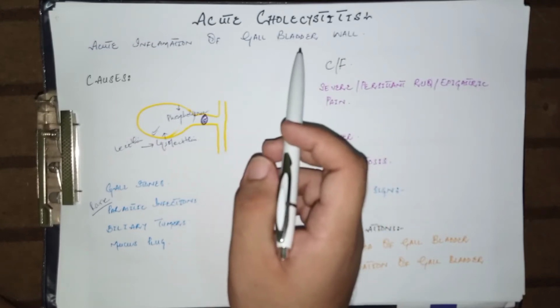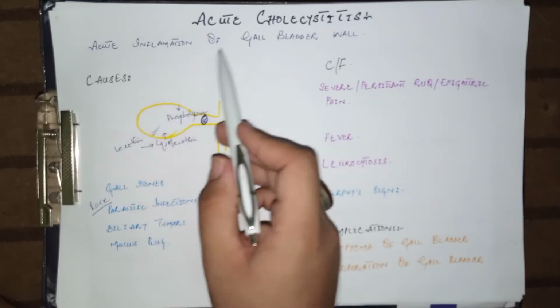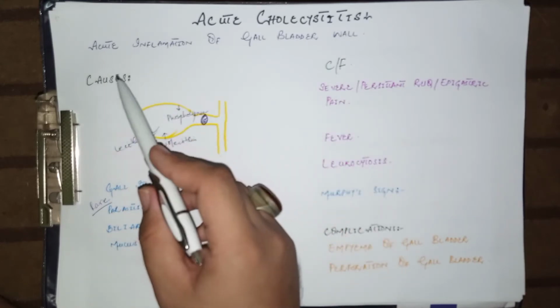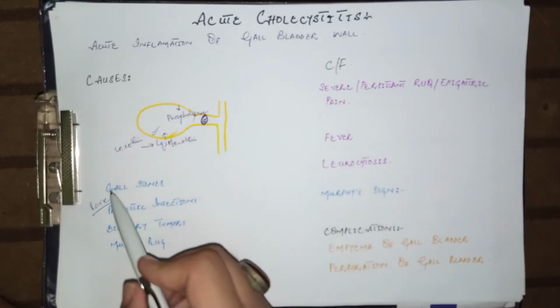Today we are going to talk about acute cholecystitis, which is basically a complication of gallstones. So what is acute cholecystitis? It is an acute inflammation of the gallbladder wall. Let's talk about its causes. The most important cause for acute cholecystitis is gallstones.